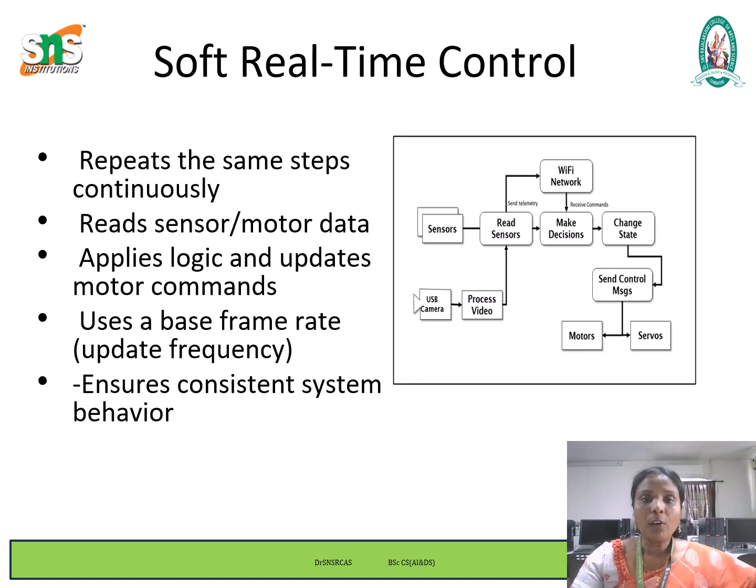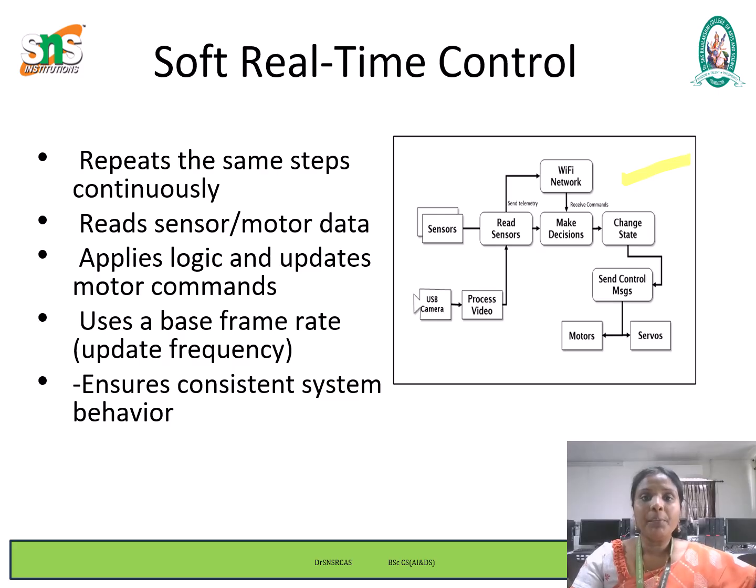Next, we see the soft real-time control. We will see an example. This diagram represents the architecture of a control system for a mobile robot or autonomous system. It illustrates the flow of data and control signals from sensors and video input to the actuators, that is the motors and servos, via decision making and communication modules.